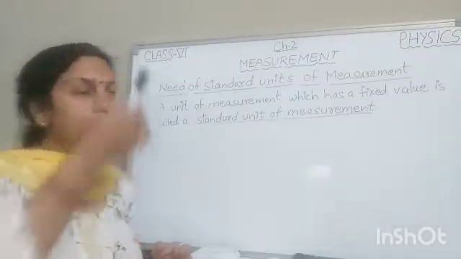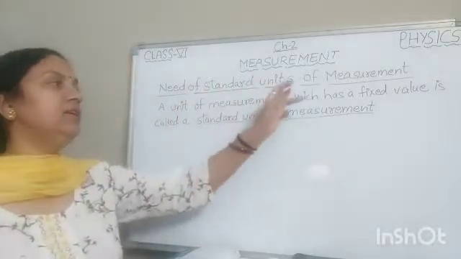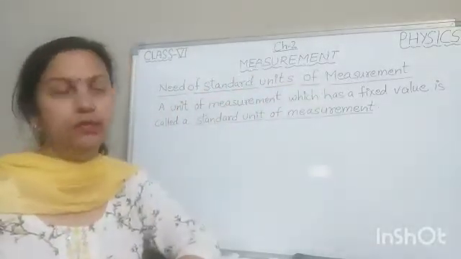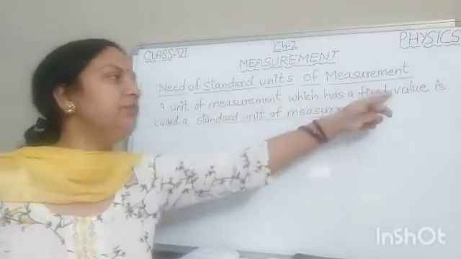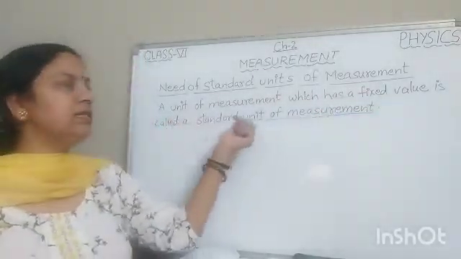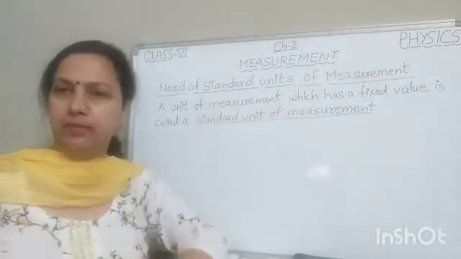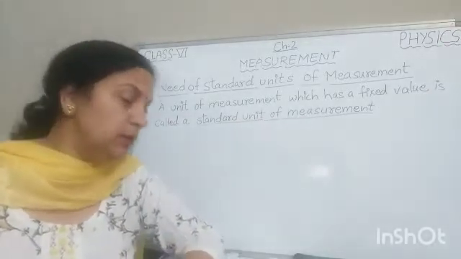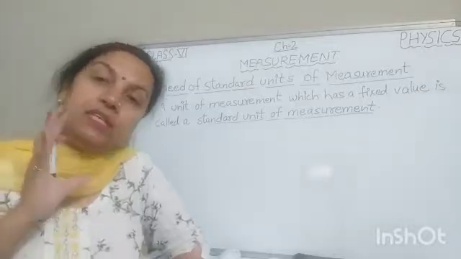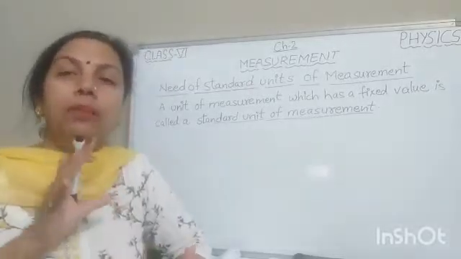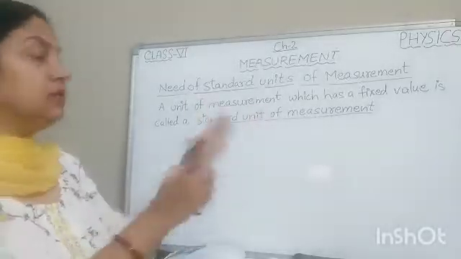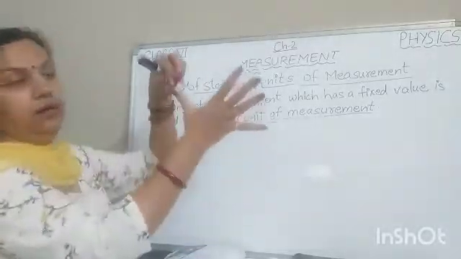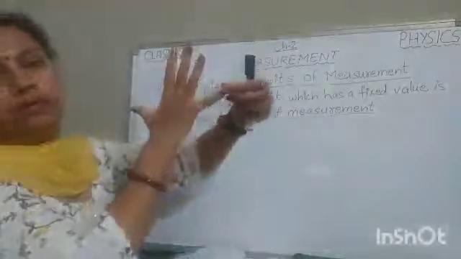Now our next point is need of standard units of measurement. A unit of measurement which has a fixed value is called a standard unit of measurement. Children, to measure physical quantities was a problem in the past. People used hand span. This is called hand span, the distance from thumb to little finger.